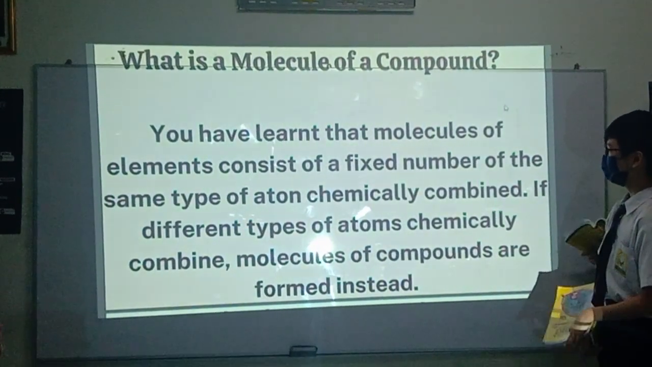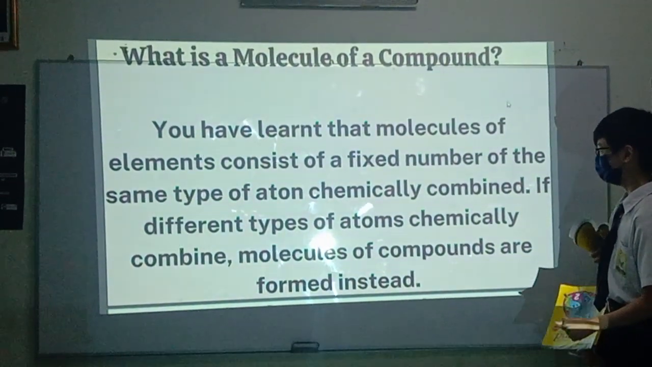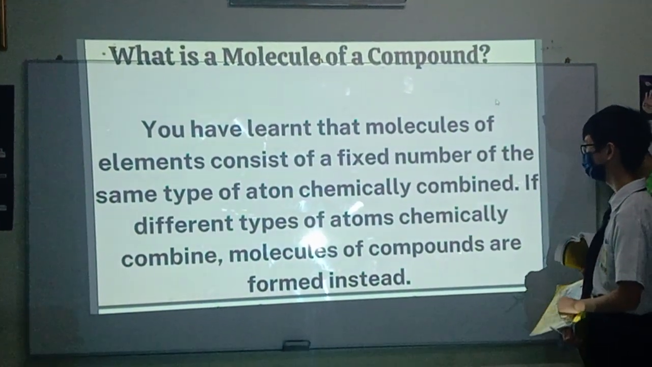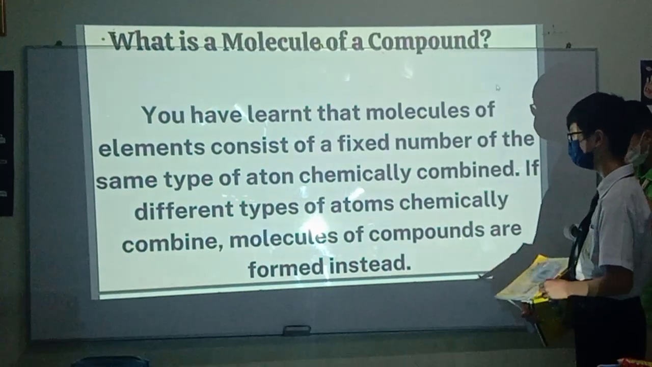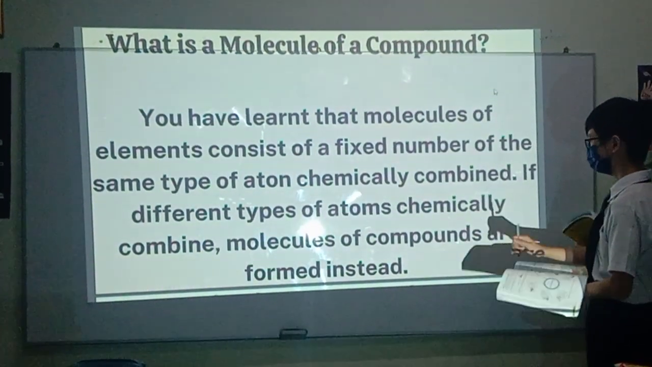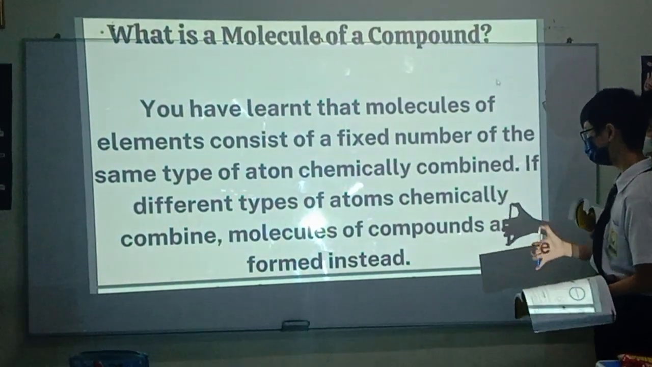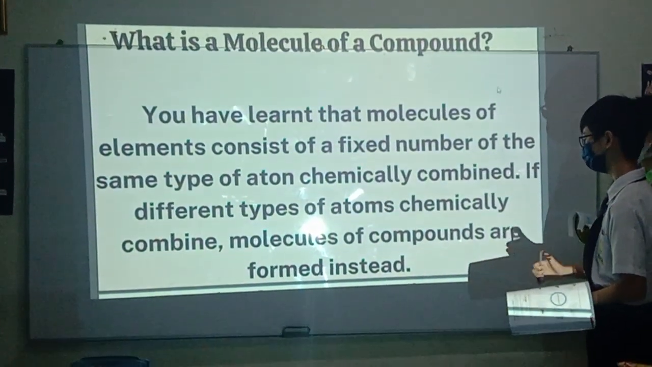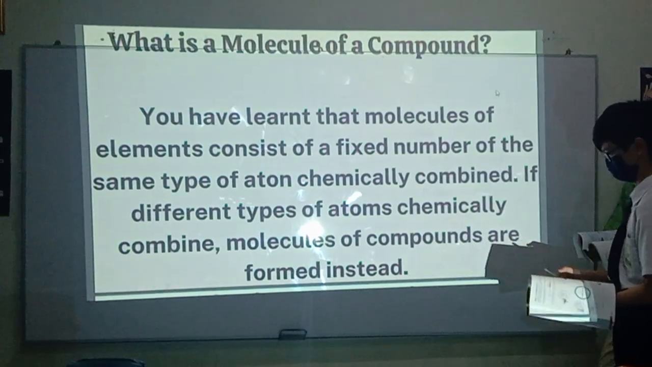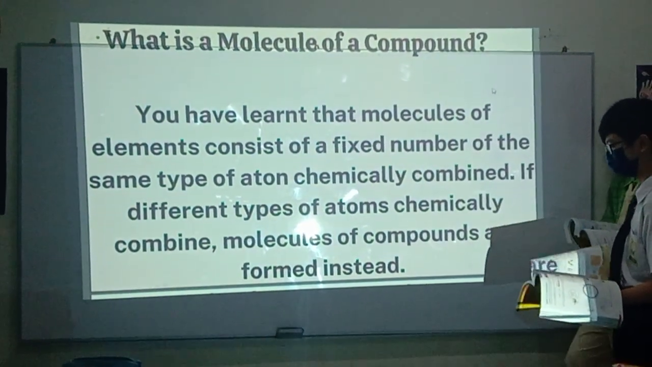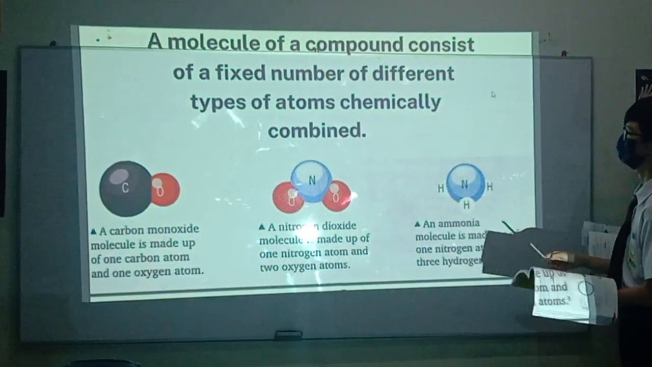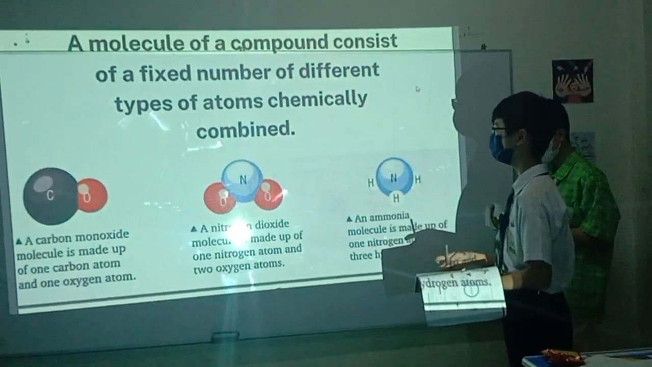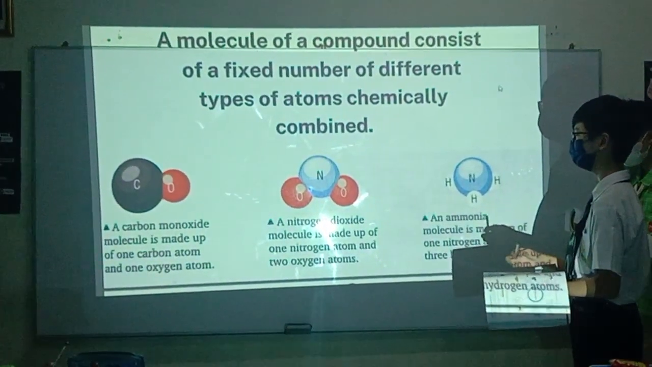What is a molecule of a compound? You have learned that molecules of elements consist of a fixed number of the same type of atoms chemically combined. If different types of atoms are chemically combined, molecules of compounds are formed instead. A molecule of a compound consists of a fixed number of different types of atoms chemically combined.